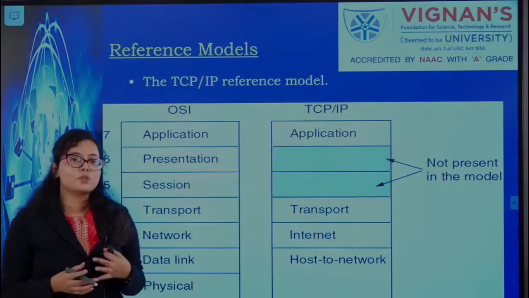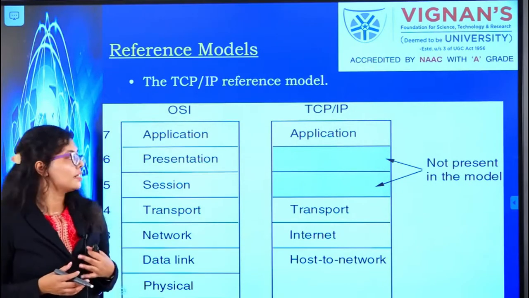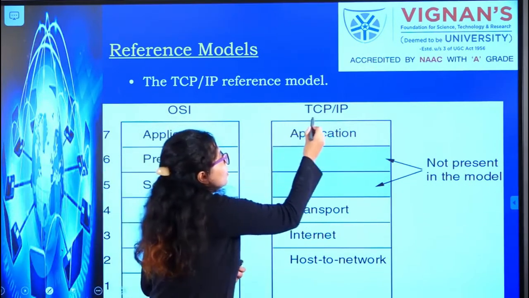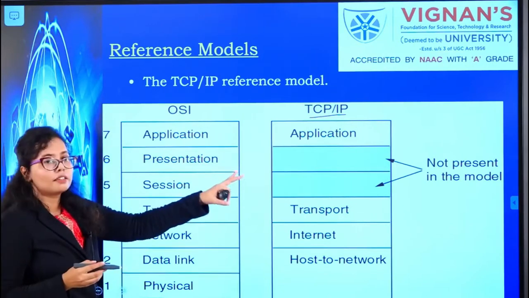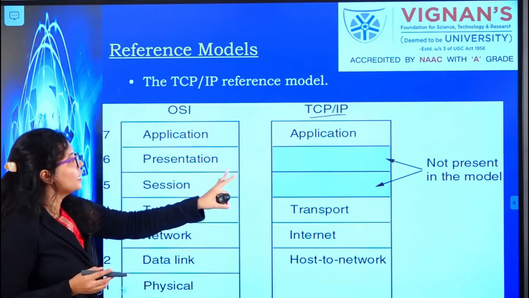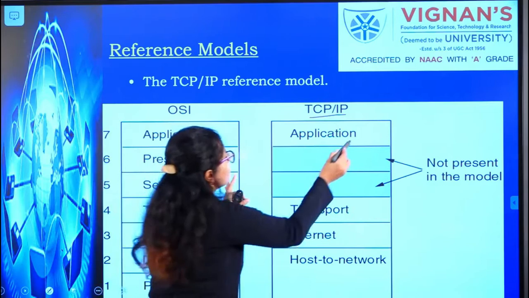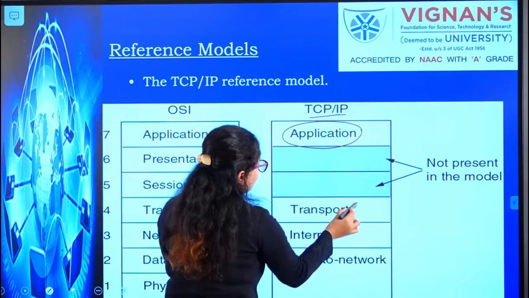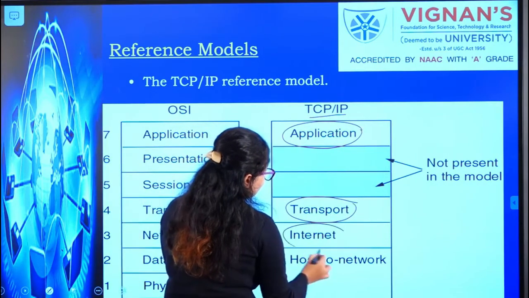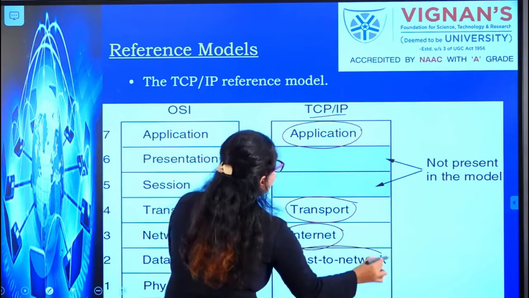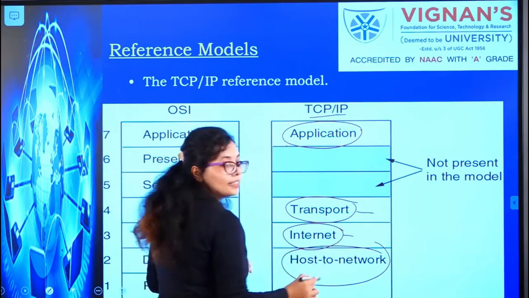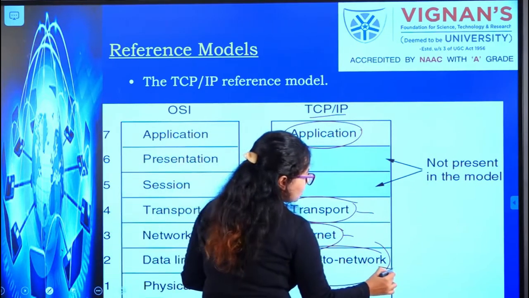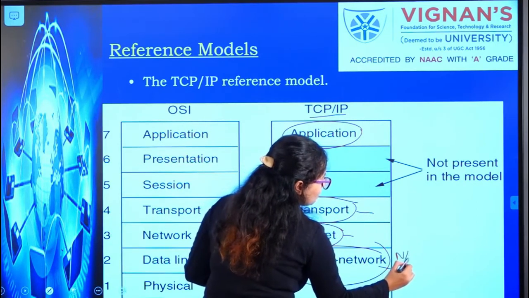So we have discussed the OSI reference model. The second model that we will go through is the TCP/IP model. The functions that I already said are pretty much similar. The only difference is that TCP/IP has only 4 layers. The first is the application layer, second is transport, third is internet, and the fourth is host to network. You can also call it the network access layer.